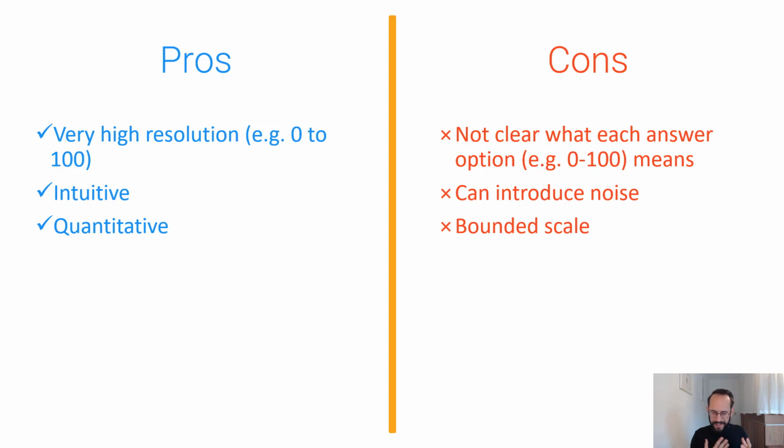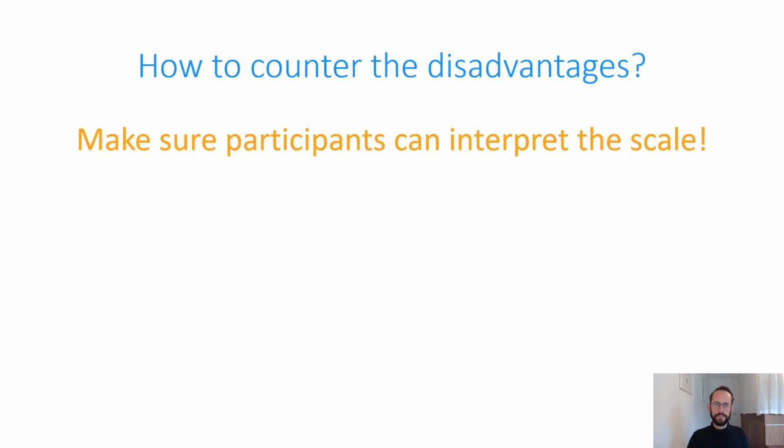There is not really a good solution for this. However, luckily there is quite a good solution, or it's kind of possible to counter the first two disadvantages, so to make it easier for participants to interpret the whole scale. In general, we want to make sure that participants can actually interpret the scale. And I think there are three solutions to do so. The first thing is to add text to the slider that indicates the meaning to participants.